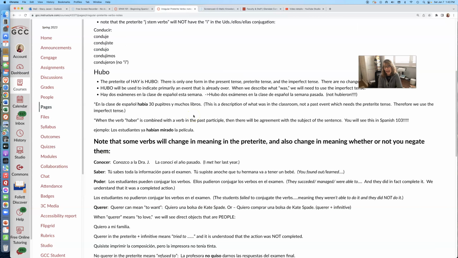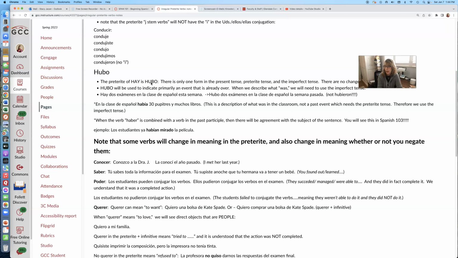Now let's take a look at hubo. The preterite of hay is hubo. There is only one form in the present tense, the preterite tense, and the imperfect tense. There are no changes for agreement. So we will use hubo to indicate primarily an event that is already over.